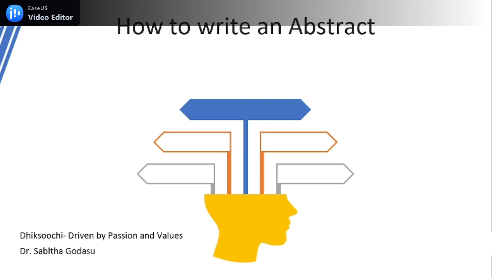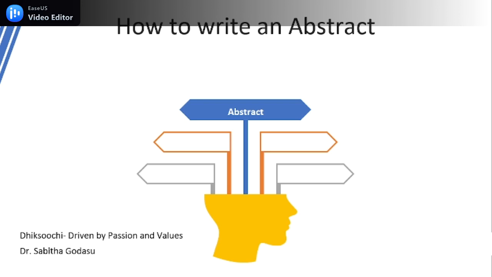So the abstract gives a clear indication of what the project is going to discuss. Not only for a project, you can write an abstract for any article also. The summary of that article is what the abstract is.